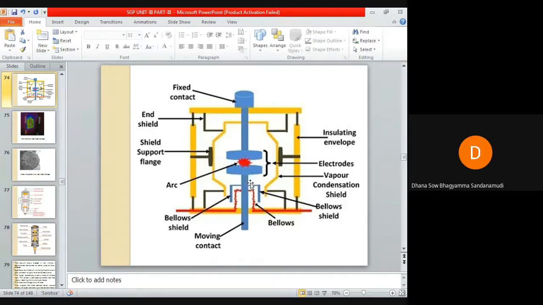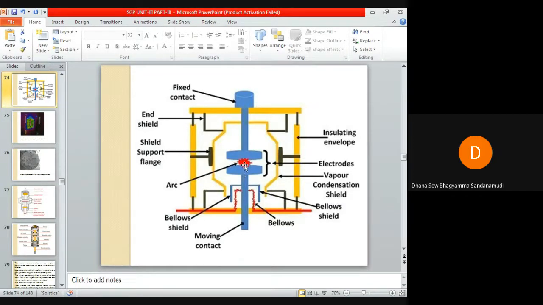Under normal operating conditions, both the contacts will be in contact with each other. Whenever a fault occurs, these contacts will separate in high vacuum. When these contacts are separated in high vacuum, an arc is struck between these two contacts, that is, the electrodes.